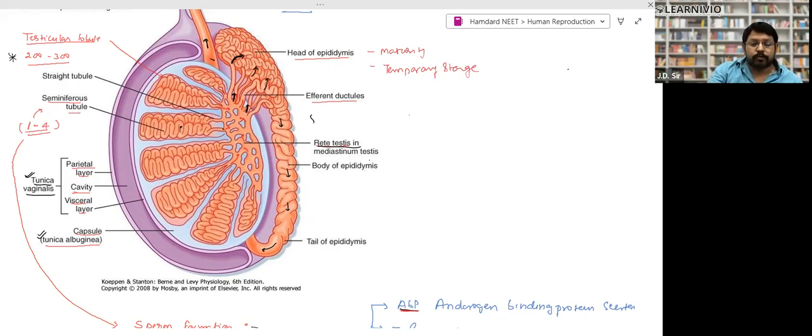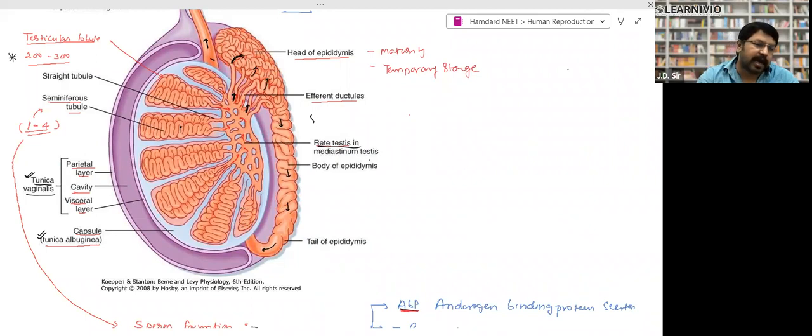From the seminiferous tubule, these sperms are passed to this network-like structure. This is called rete testis. Rete actually means net, right? So from this rete testis, they move forward. After that, with the help of the efferent duct, they pass through the epididymis. We know that at the epididymis, maturation and temporary storage take place, that we have already discussed, right? And then they pass through. So the number of testicular lobes and the number of seminiferous tubules, that we need to remember.